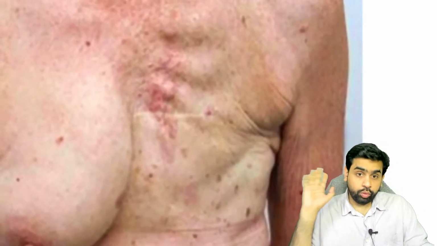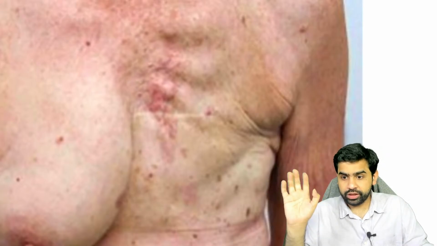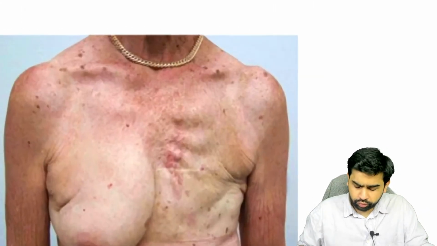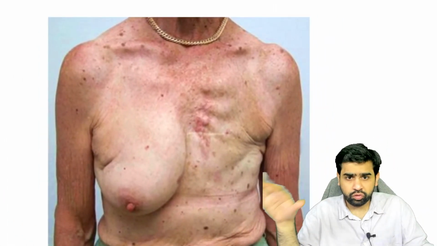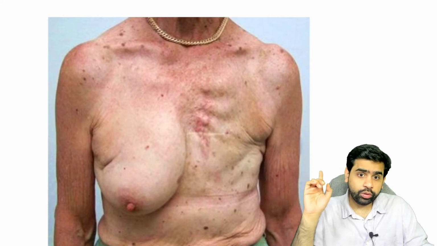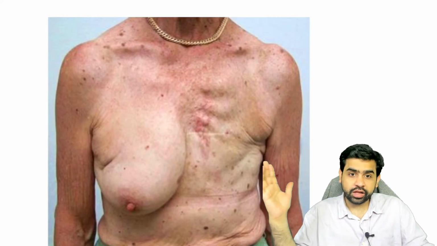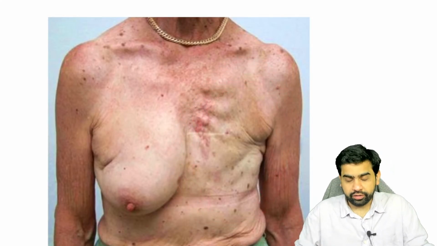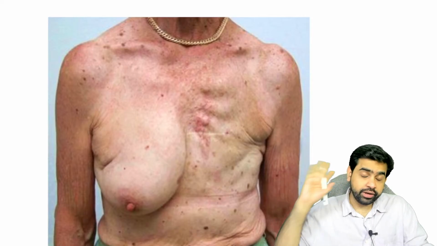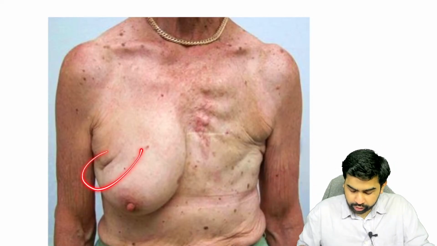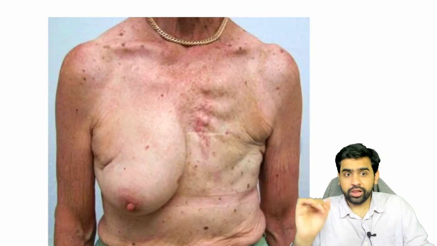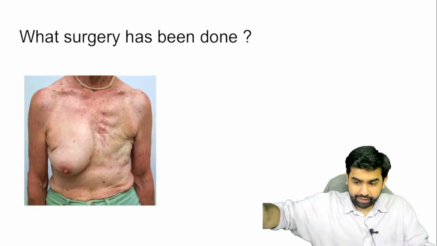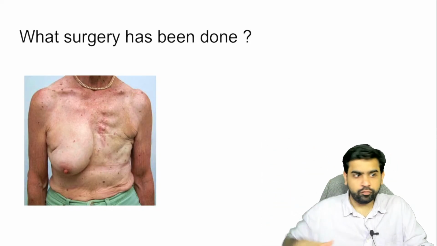As I told you, this is a radical mastectomy, what you're seeing over here. The ribs are visible, and the pectoralis major and minor have been removed. I've taken this image from the internet, guys. This was a case published at one place, where they were talking about the advances of medical science. In the same person, a radical mastectomy was done at one point of time, but later on she developed cancer in the opposite breast as well. As you can see over here, this is the incision of a breast conservative surgery. All they were trying to show is that in the same person, she has lived to a lifespan where the two extremes of surgeries were performed.